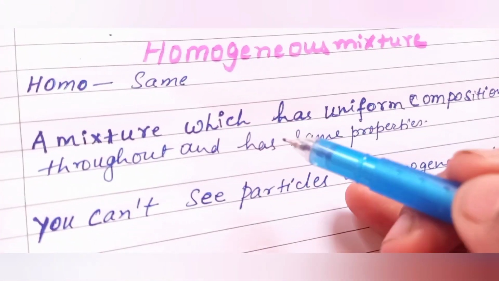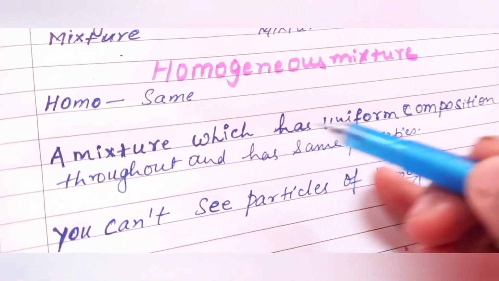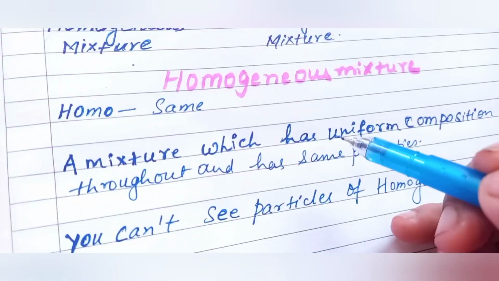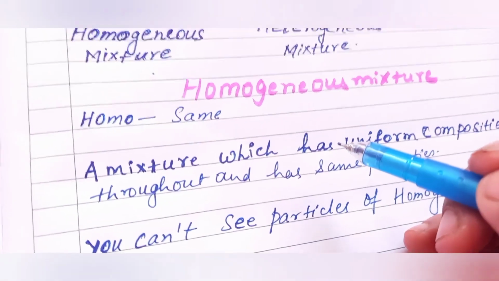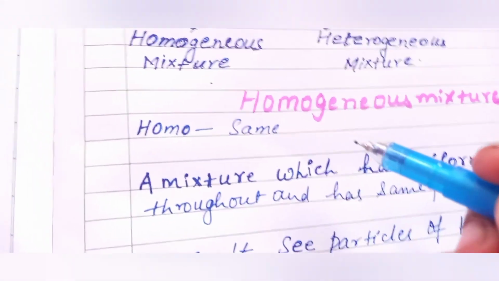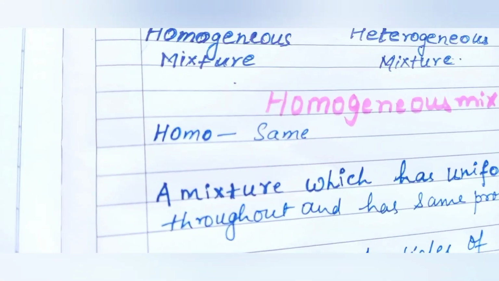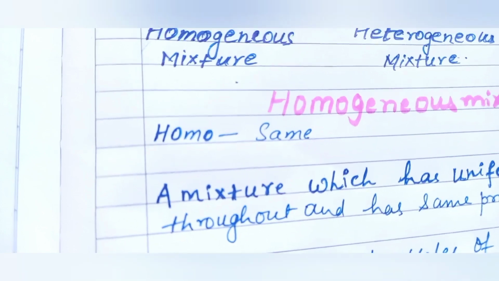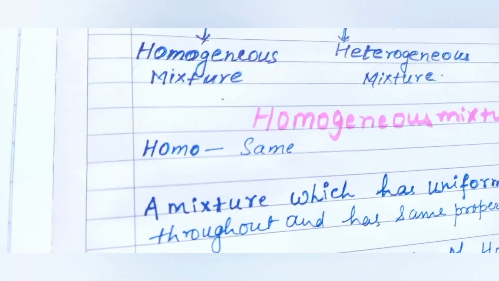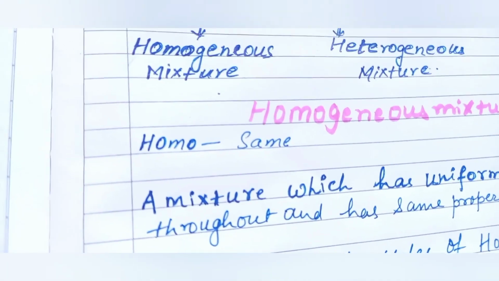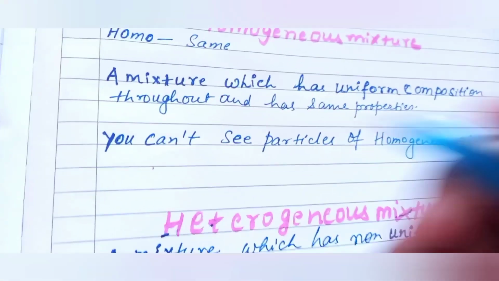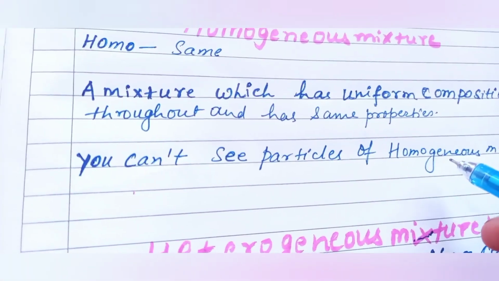So a mixture which has uniform composition throughout and has the same properties, like sugar and water when they are mixed, or salt and water when they are mixed, then what happens? Even the last drop of the water will taste sweet or salty. Such mixtures are called homogeneous mixtures. You can't see the particles of a homogeneous mixture.